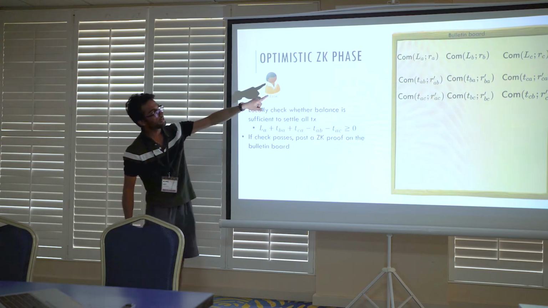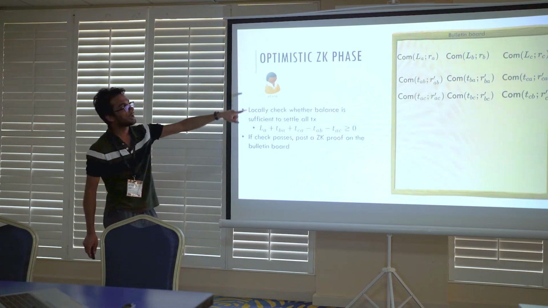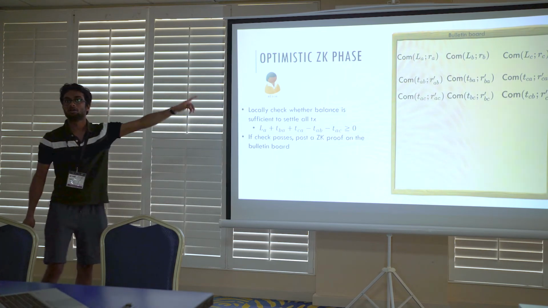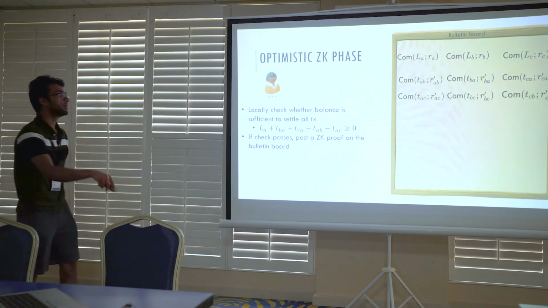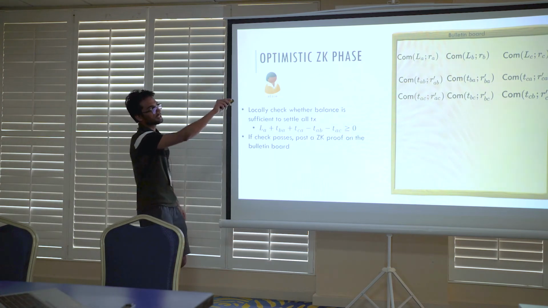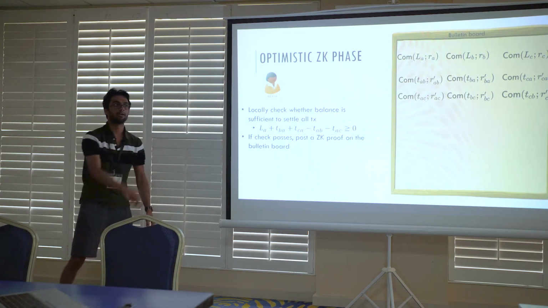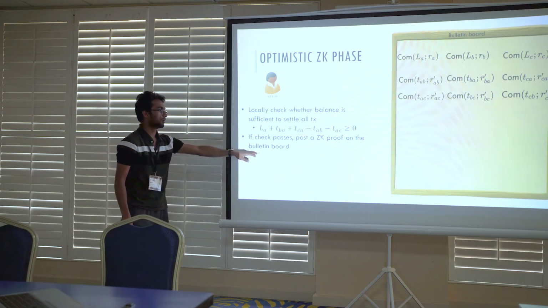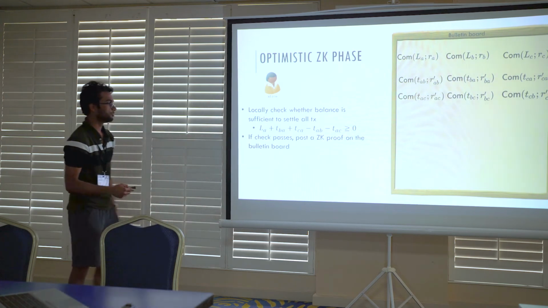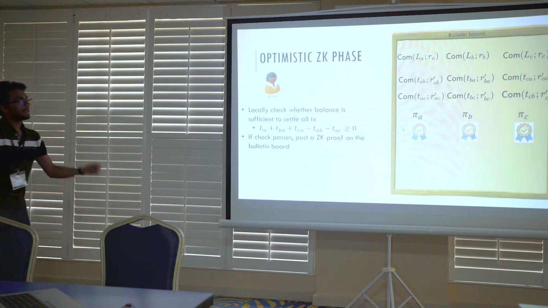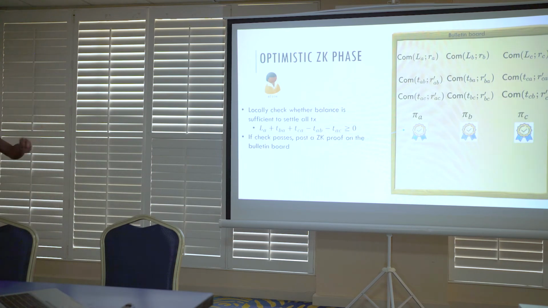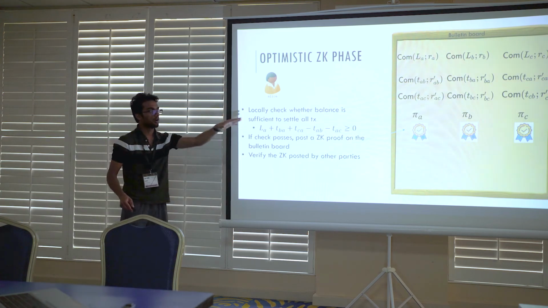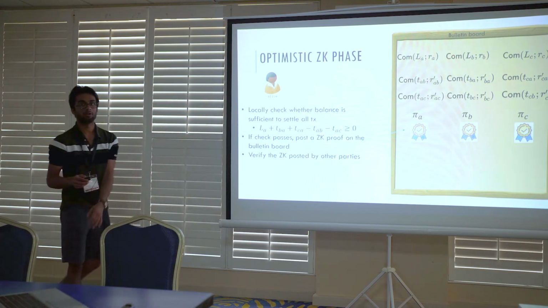Note that we already have commitments to initial balance and commitments to outgoing and incoming transactions on the bulletin board. That can be used to derive a commitment to the final balance because these commitments are additively homomorphic, and we can prove a statement on those commitments asserting this zero knowledge range proof. Every party can do the same, and at the end each party verifies whether all the proofs posted on the bulletin board are in fact valid.